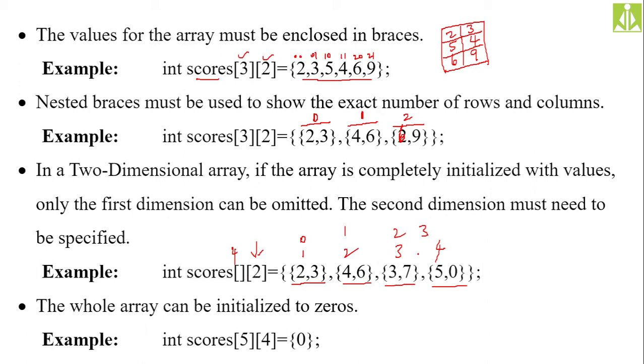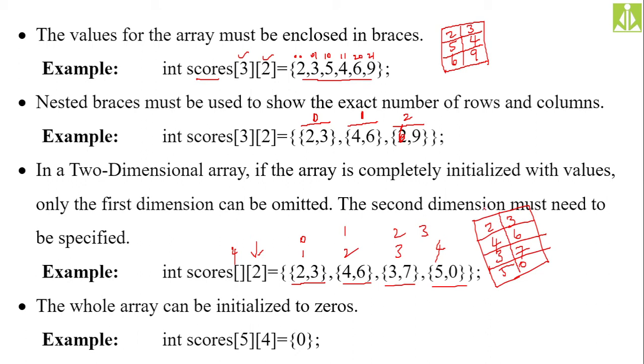Hopefully you understood this one. So how will we get the array over here? In the first row we will get 2 3, second row 4 6, third row 3 7, and last row 5 0. Like this we will get. This will be like a box, you will get the memory like this, like this, like this, and like this.